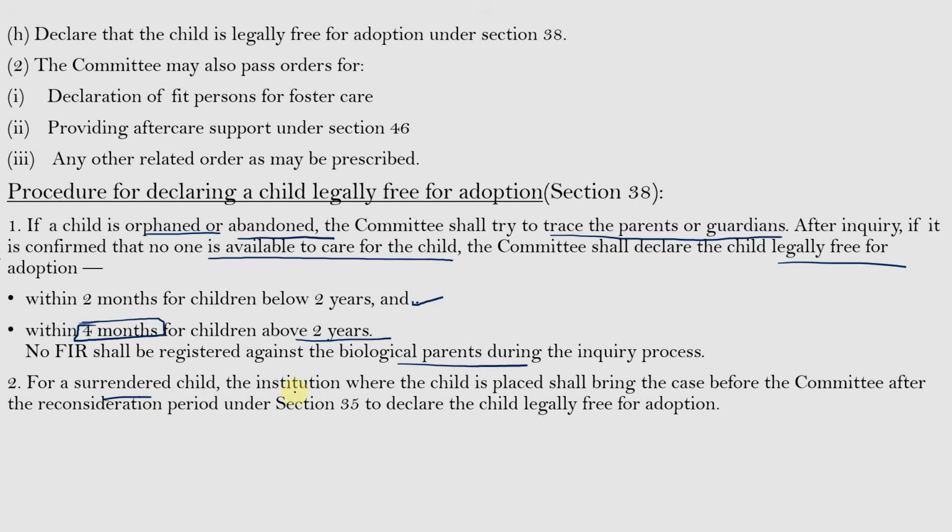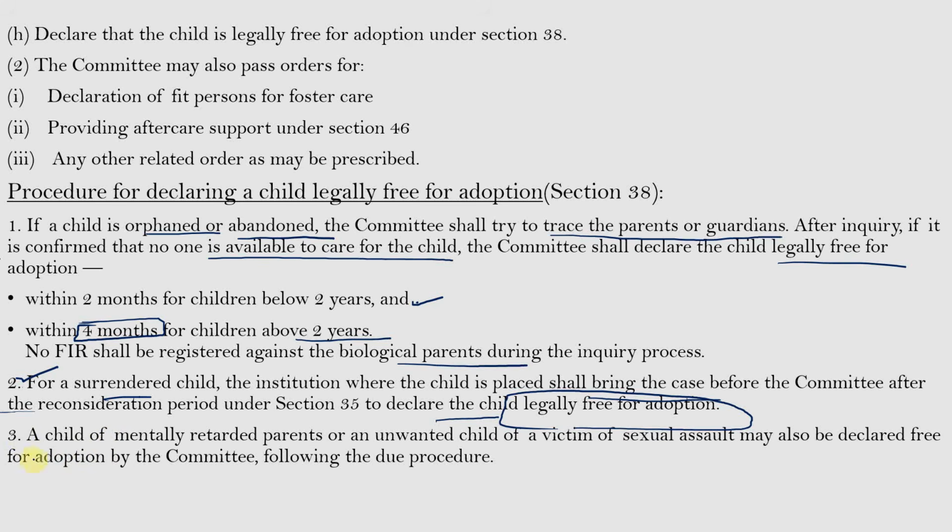And for a surrendered child, the institution where the child is placed shall bring the case before the committee after the reconsideration period under section 35 to declare the child legally free for adoption. So, in cases of a surrendered child, that institution shall put the child before the committee so that the committee can make necessary actions to give the child for adoption.